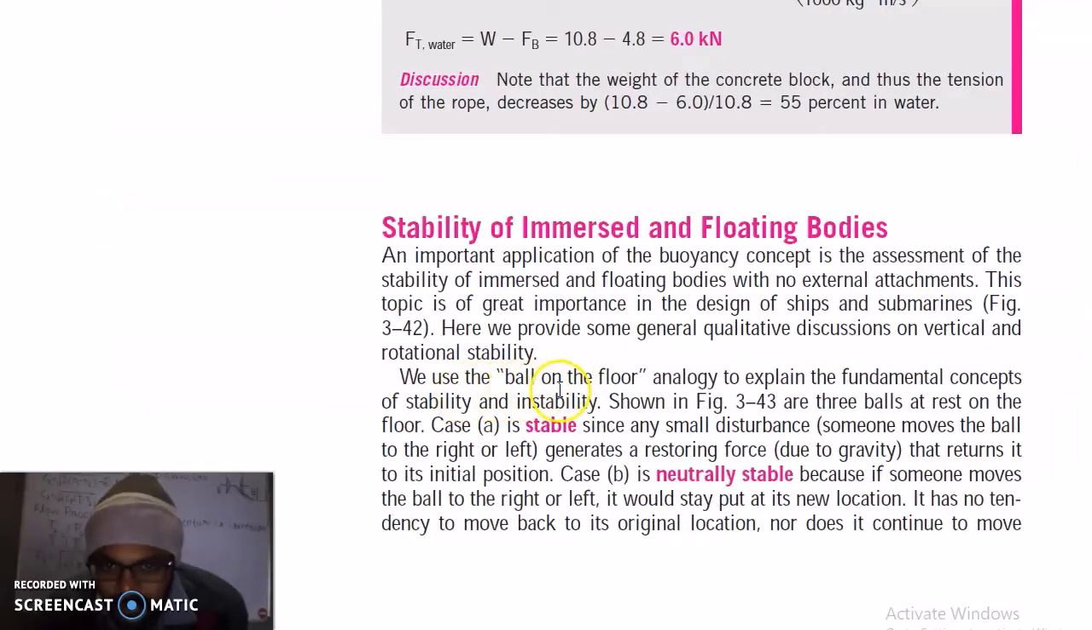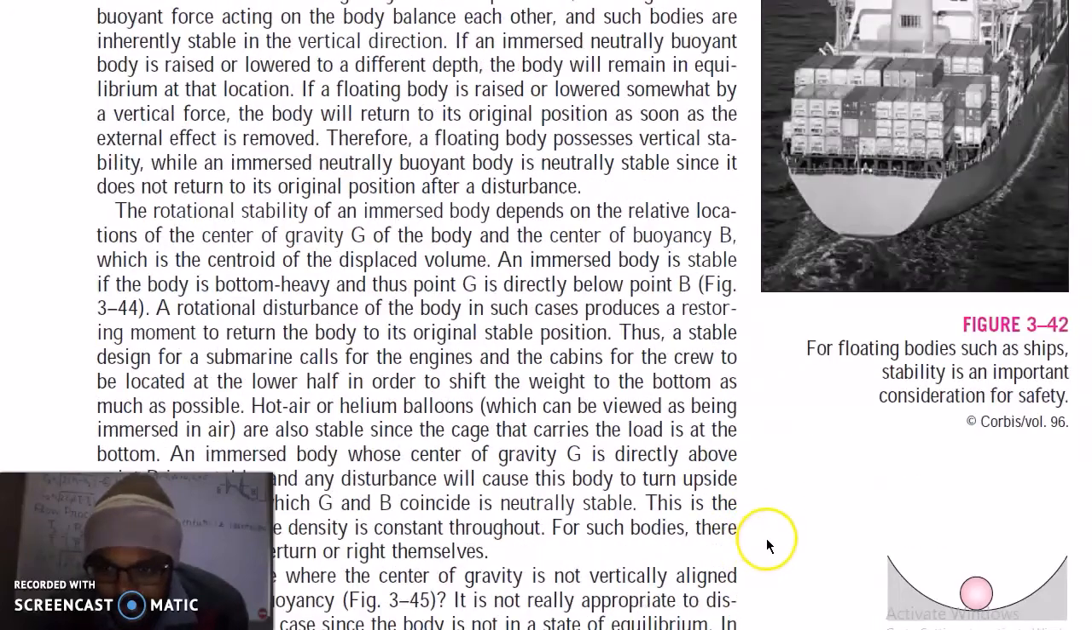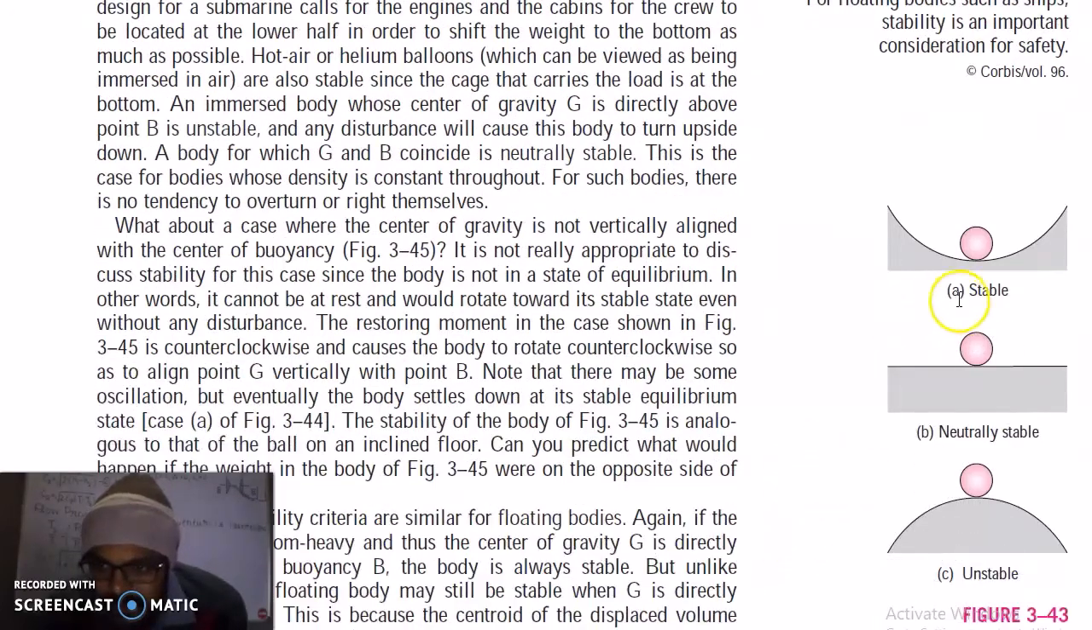We usually take the example of a ball on the floor. We have three cases here. So this is the ball here. It is in a stable position. This is neutrally stable. This is unstable. So with the help of this example we understand stability.